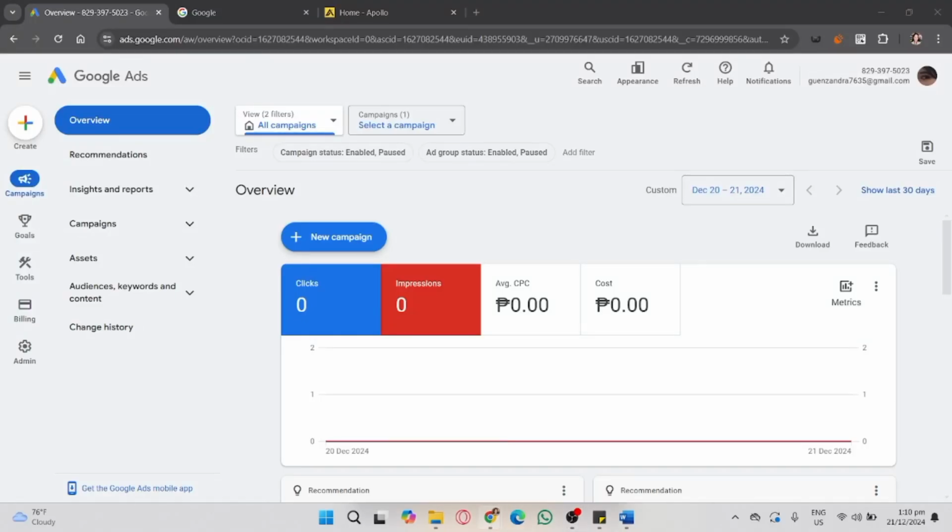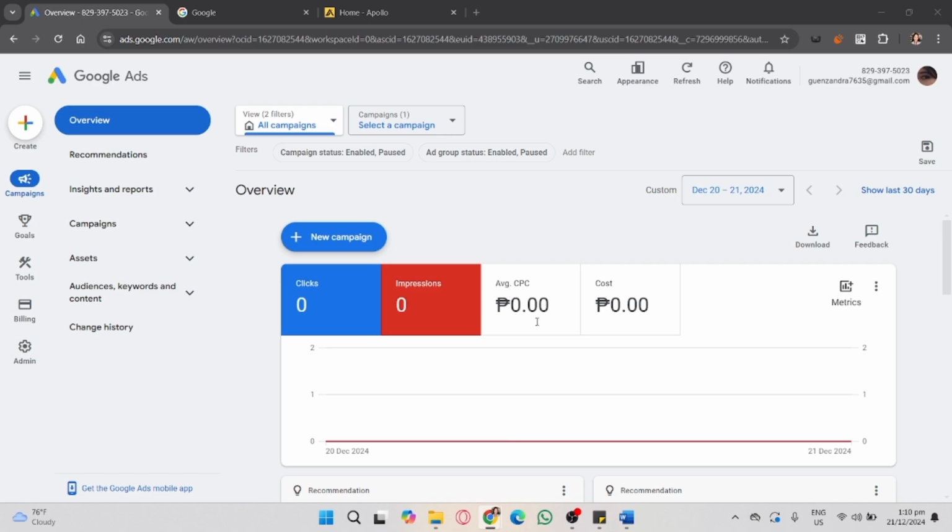In this video, I'm going to show you how to fix bid strategy learning in Google Ads. If your campaigns are stuck in the learning phase for too long, it means Google Ads is still gathering data to optimize your bid strategy. This can delay your campaign's performance, and here's how you can address and fix this issue effectively.